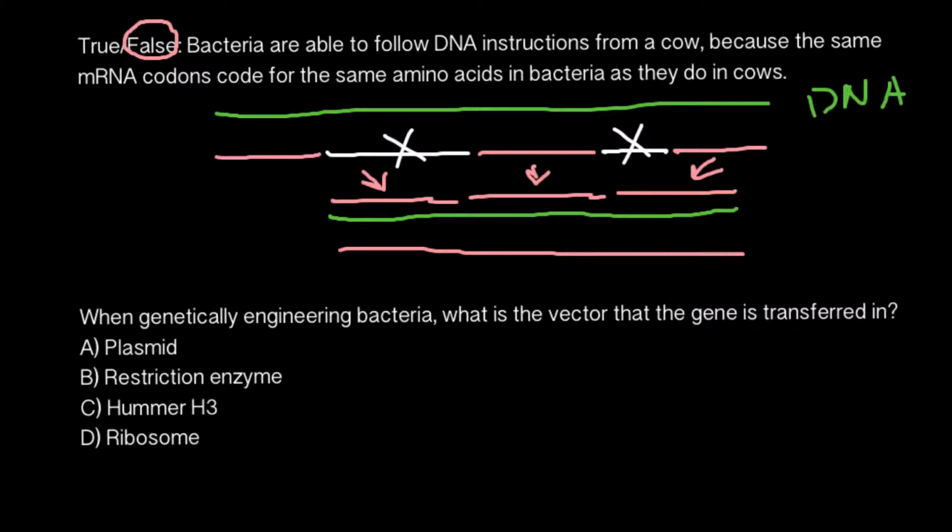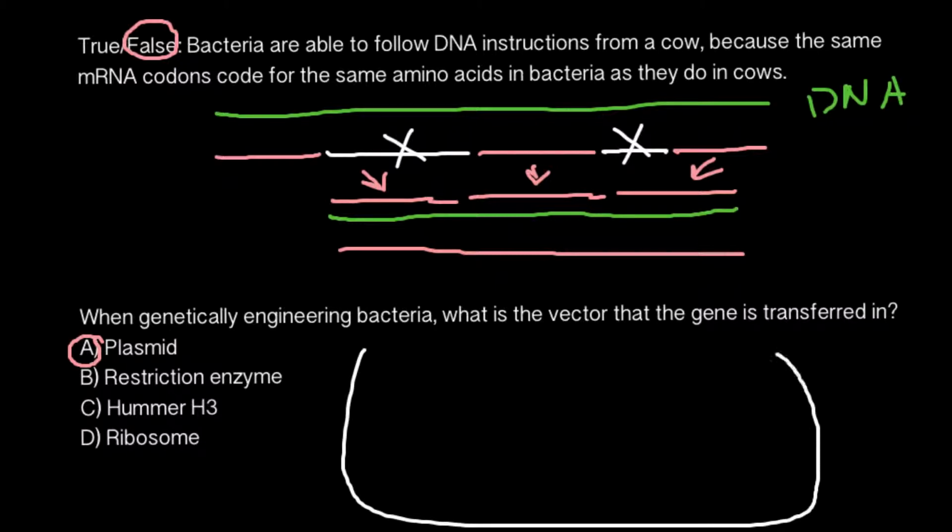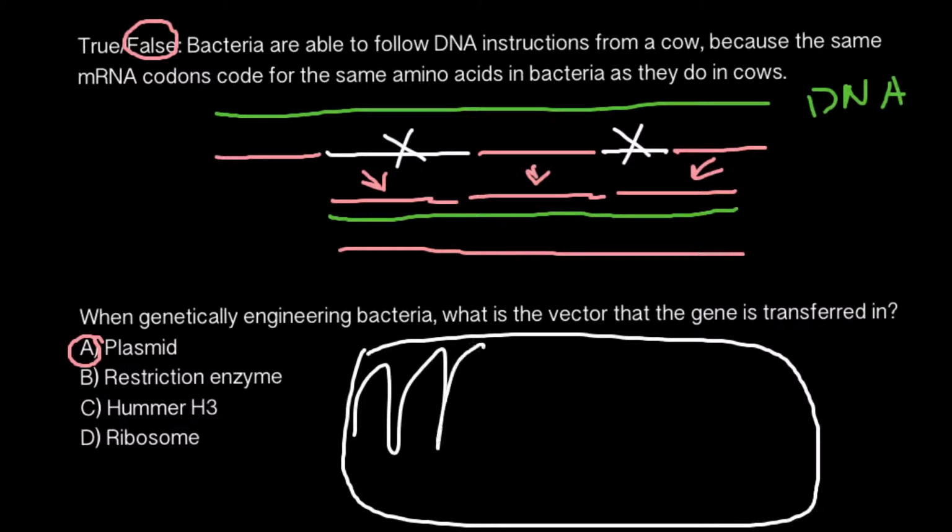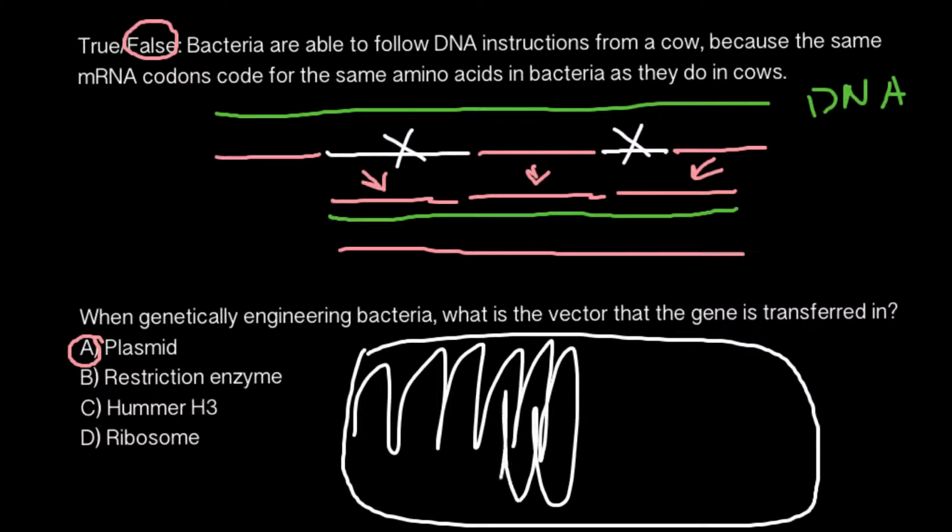So next question. When genetically engineering bacteria, what is the vector that the gene is transferred in? And here are four answers to choose from, and our choice would be A, plasmid. So here is a bacteria cell, and bacteria doesn't have a nucleus, so DNA is just freely floating in the bacteria. And also this is not the only source of DNA in the bacteria.